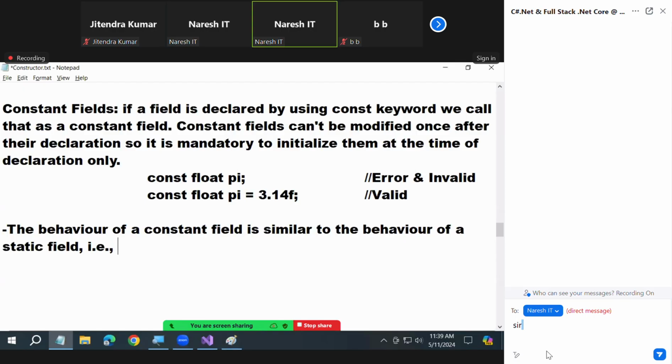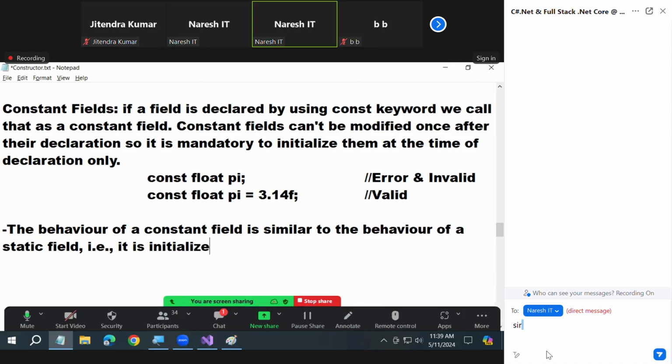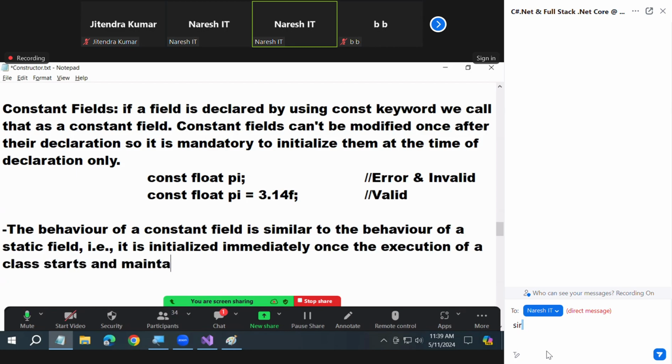That is, it is initialized immediately once the execution of a class starts and maintains a single copy throughout the life cycle of the class.